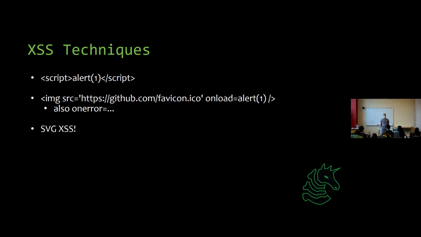And this will also execute JavaScript on your page without a script tag. And then there's also this insane concept of SVG cross-site scripting. SVG is some sort of image file for now. Let's just consider it as an image file. But when loaded in the inappropriate context, you can also embed cross-site script. You can also embed JavaScript into this quote unquote image file, depending on how it was loaded on the site.